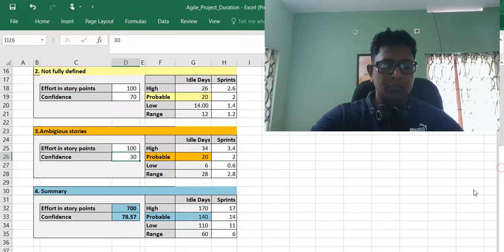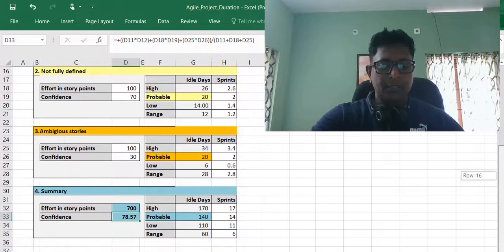So finally we calculate the summary. We calculate the effort as the total story points of all the stories, that is 700 here, and the confidence is a kind of weighted average, that is 100 into 30 plus 100 into 70 plus 500 into 90 here. And we also calculate the high and the low spectrum.